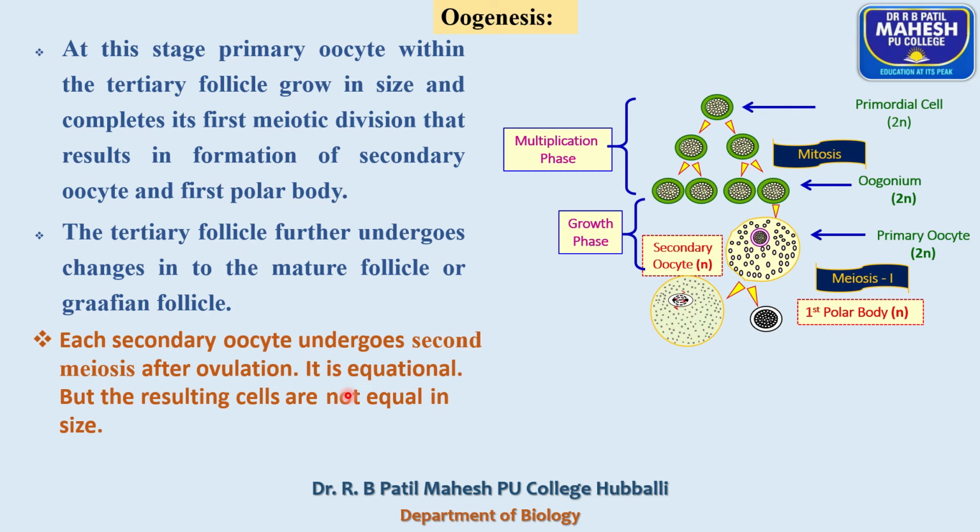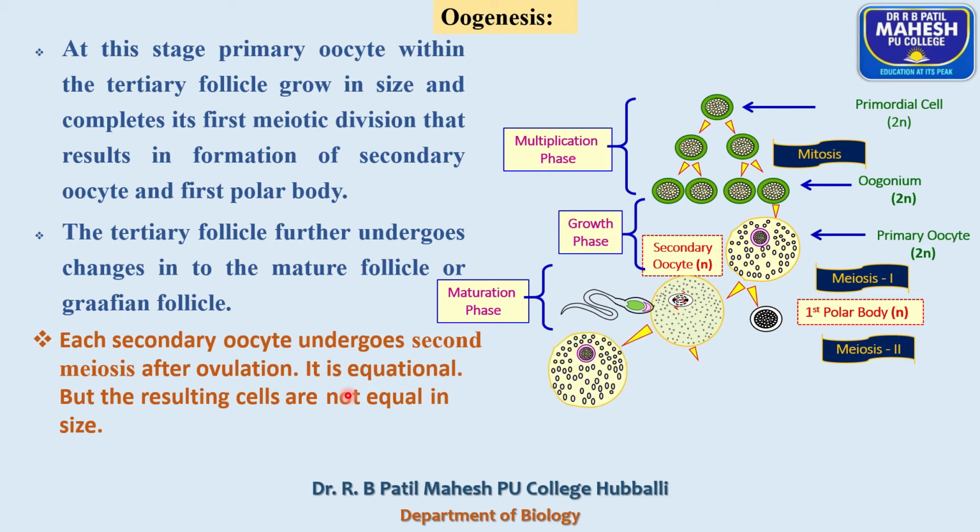And look here, the secondary oocyte completes the second meiotic division when it comes in contact with a male gamete.